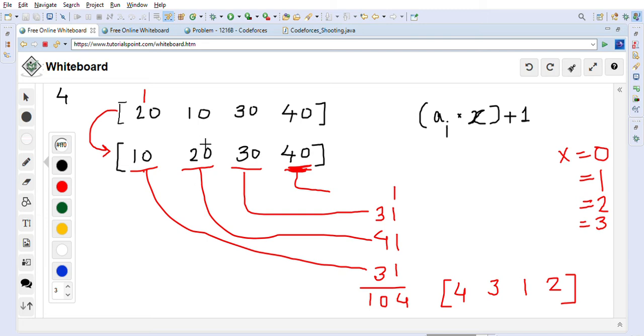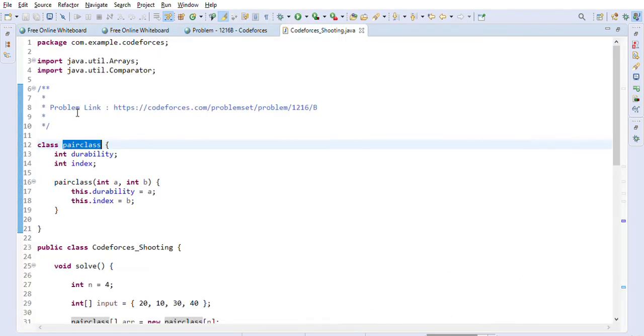So for example, after sorting 20 goes here, but its original array index is 1. After sorting 10 goes here, but its original index in the original array is 2, right? This is one based index we are doing. Why one based? Because the answer requires one based output. So that's why we have created this pair class. Durability and index, both fields are captured here.